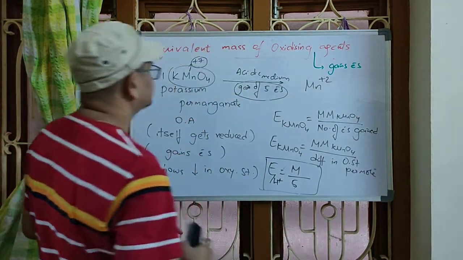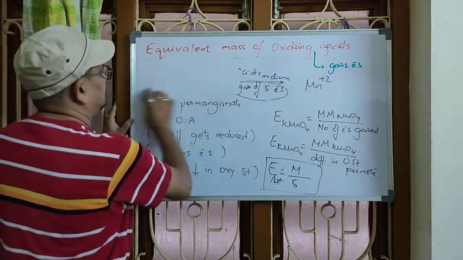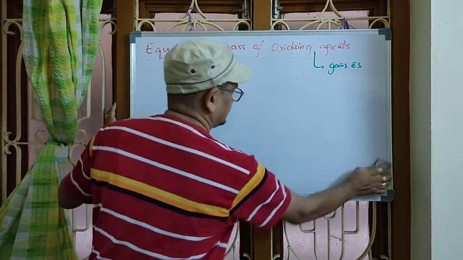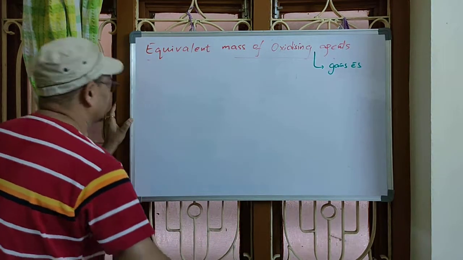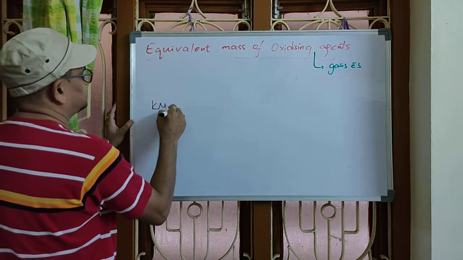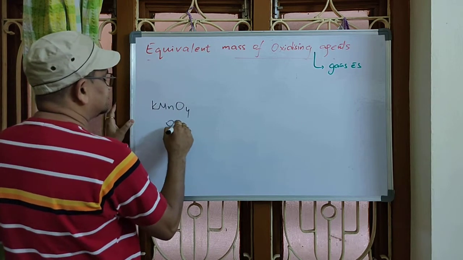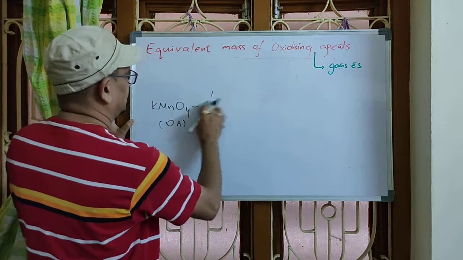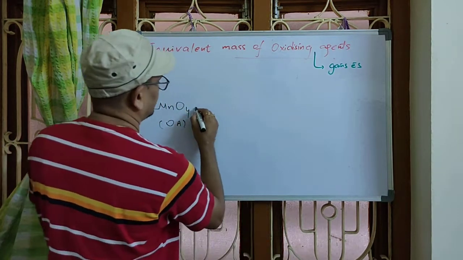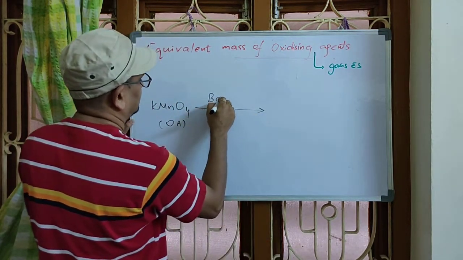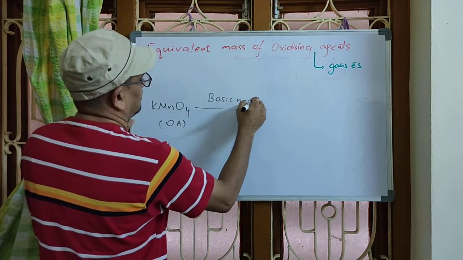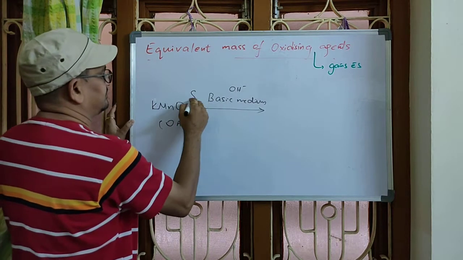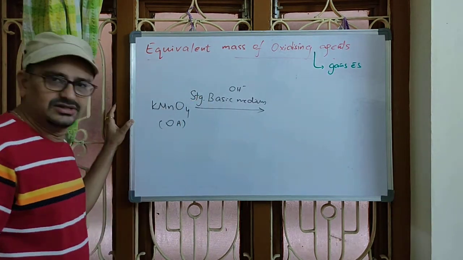In this way, let us take another case for potassium permanganate. For example, potassium permanganate acting as an oxidizing agent in basic medium, or strong basic medium.